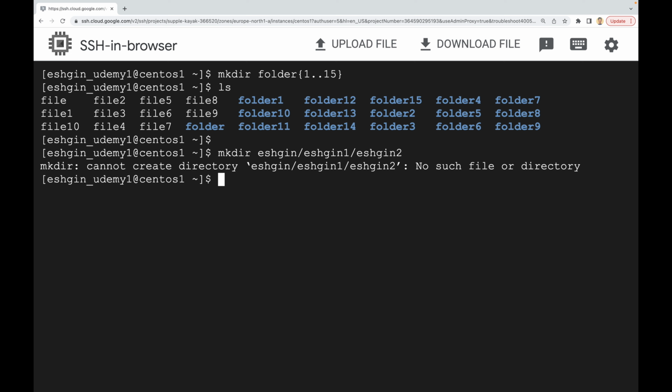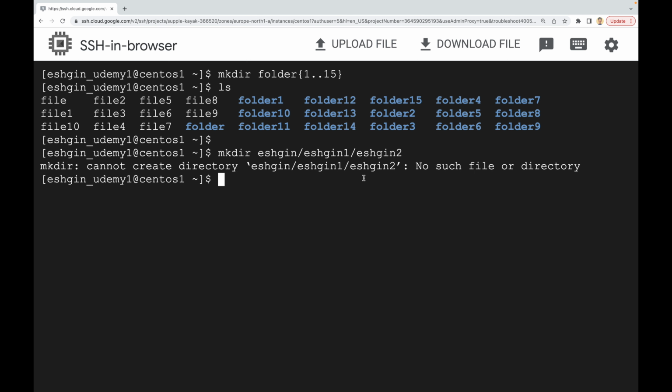So it says cannot create directory, no such file or directory. So it means that in order to create this folder, there should be this folder as well, and in order to create this folder Eşkin1, there should be also this Eşkin folder. So this is the parent of this directory, and this directory is a parent of this directory.